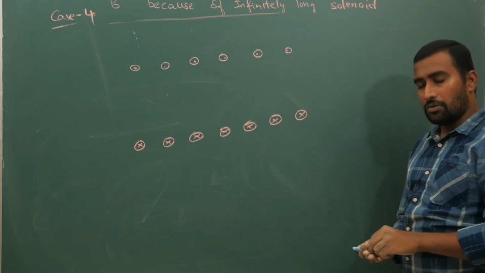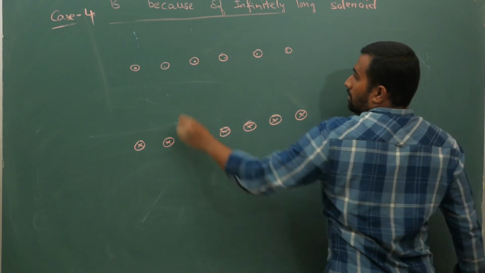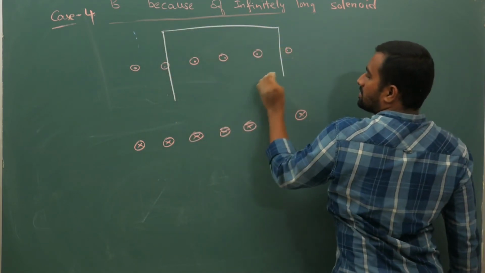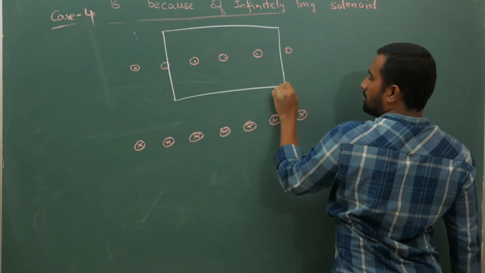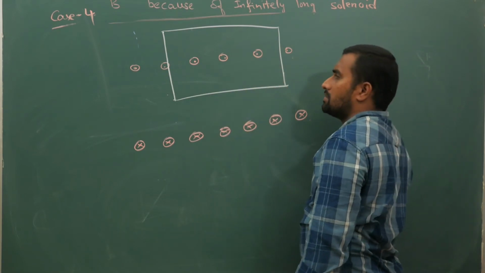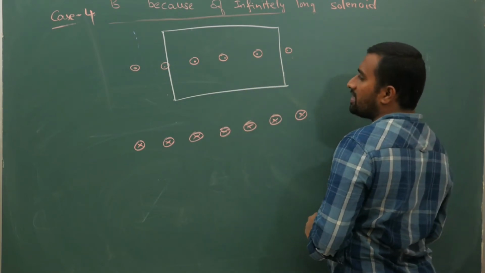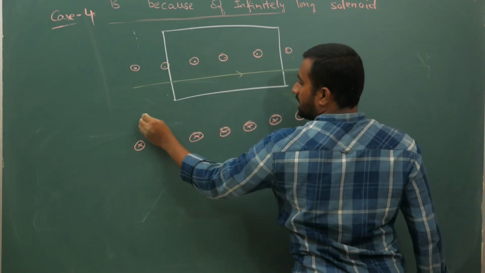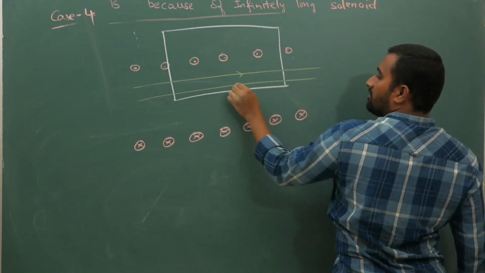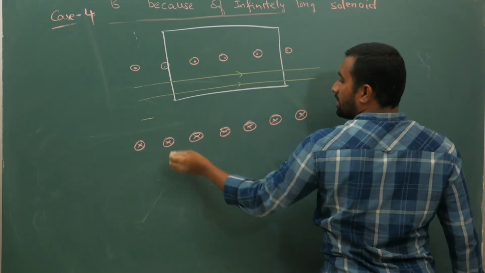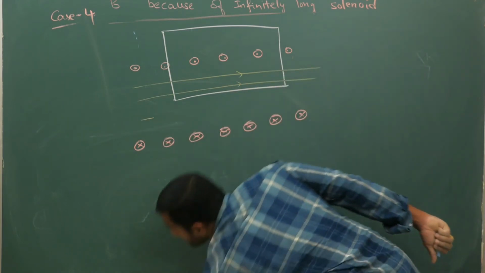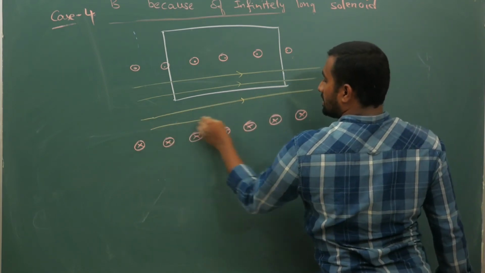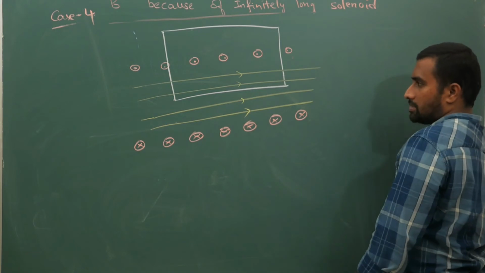Okay, now you take an Amperian loop like this, a rectangular shaped box like this, because your magnetic field lines will be, as I have discussed, only inside. For an infinitely long solenoid or a finitely long solenoid, it was discussed previously very clearly that your field lines are going to be like this.